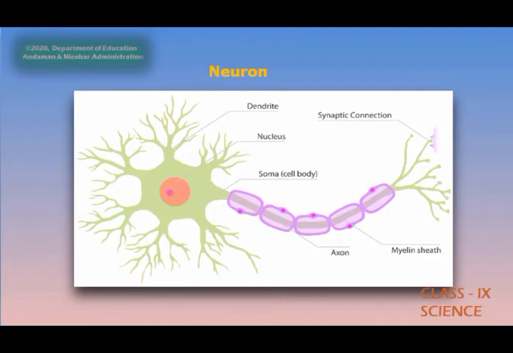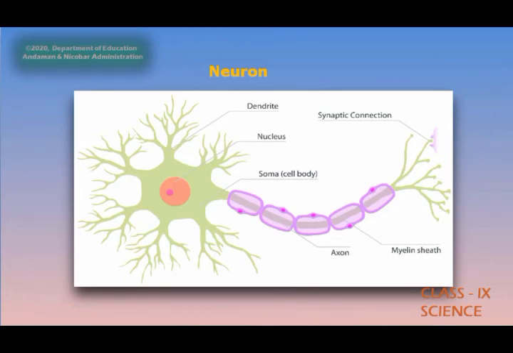An individual nerve cell may be meters long. Many nerve cells bound together by connective tissue make up a nerve. The signals from the sense organs are received in the form of electrical impulses. These electrical impulses are carried by the dendrites present in the neuron, and then passed on to the cell body, from where a chemical substance is secreted, and finally the electrical impulse reaches the nerve ending.